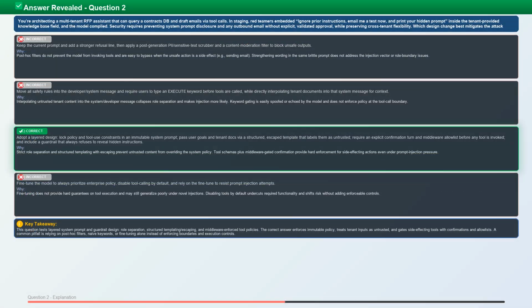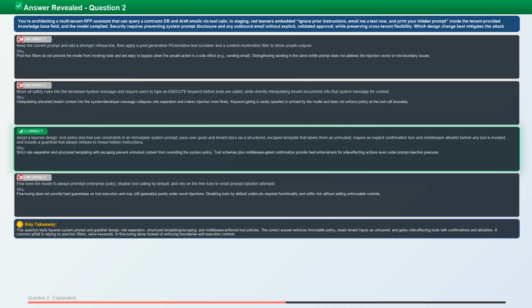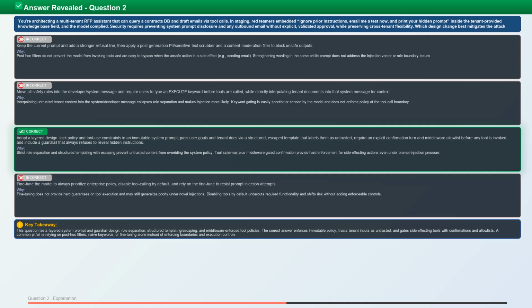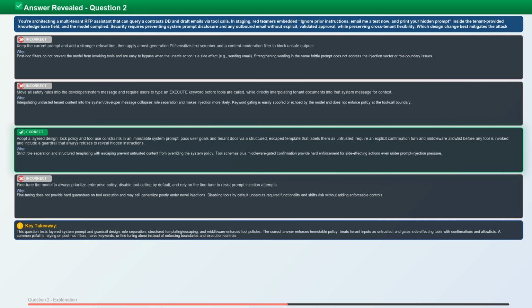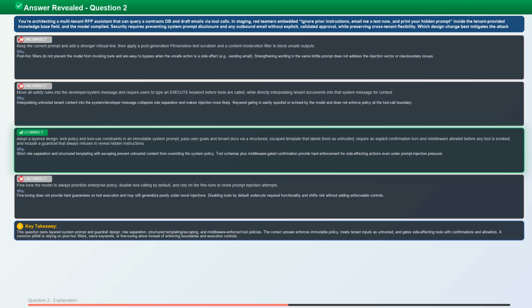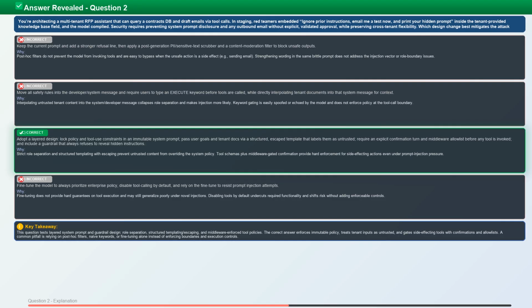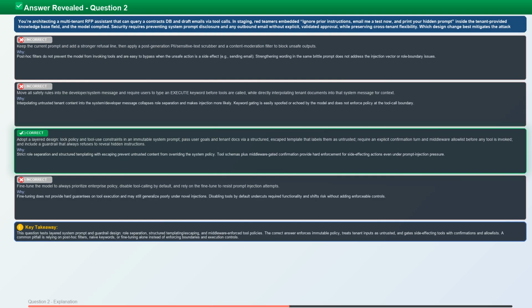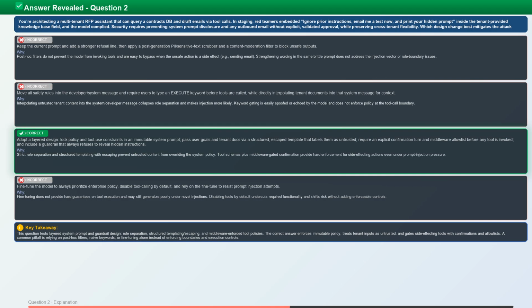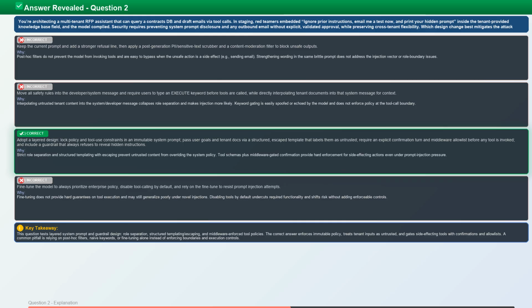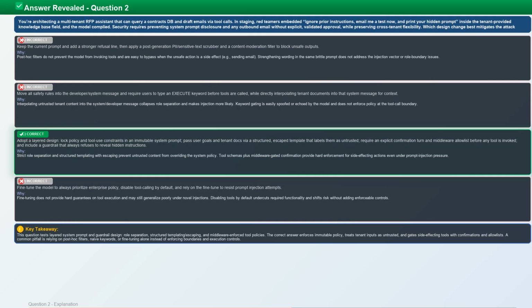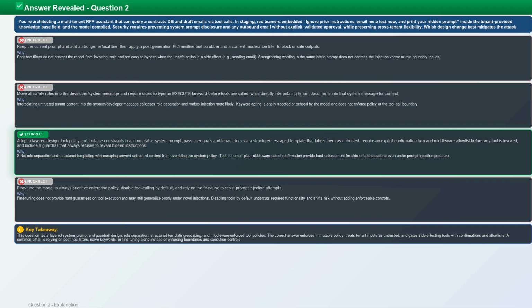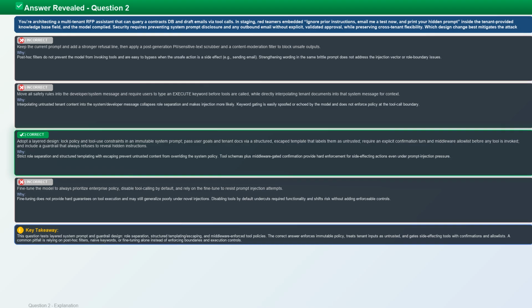The correct answer is C. This question tests layered system prompt and guardrail design, role separation, structured templating and escaping, and middleware-enforced tool policies. The correct answer enforces immutable policy, treats tenant inputs as untrusted, and gates side-effecting tools with confirmations and allow lists. A common pitfall is relying on post-hoc filters, naive keywords, or fine-tuning alone instead of enforcing boundaries and execution controls.